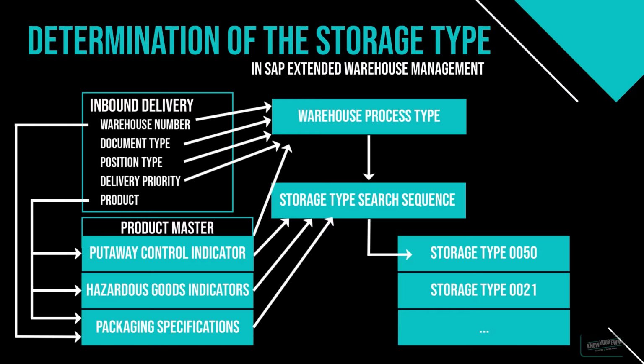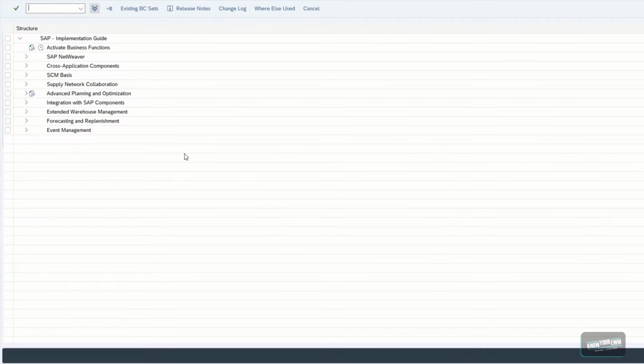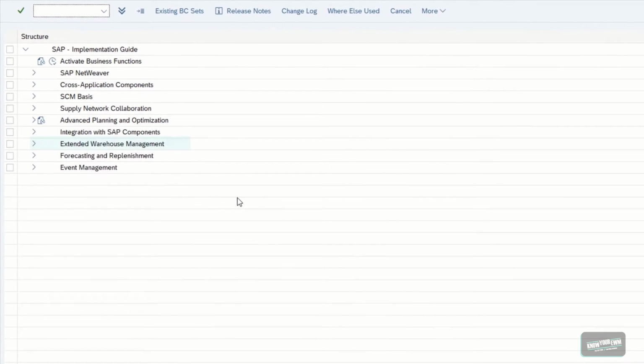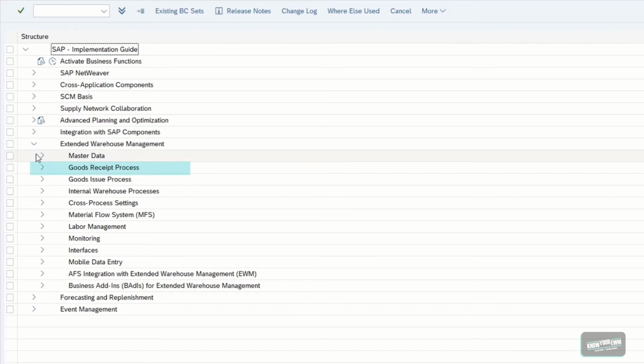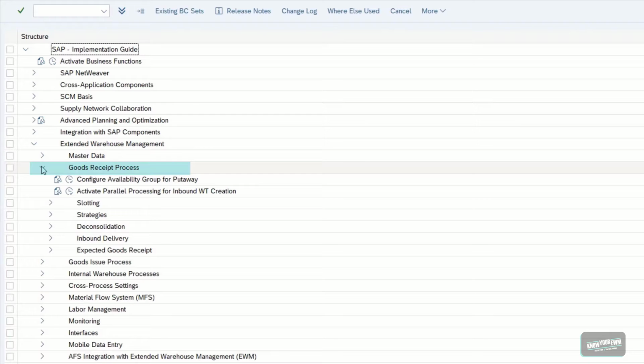And how such a storage type search sequence looks like, we are going to check out in the EWM system right now. So let us head to the SAP EWM Customizing. We open the Extended Warehouse Management menu. We head to the Goods Received Process Settings.